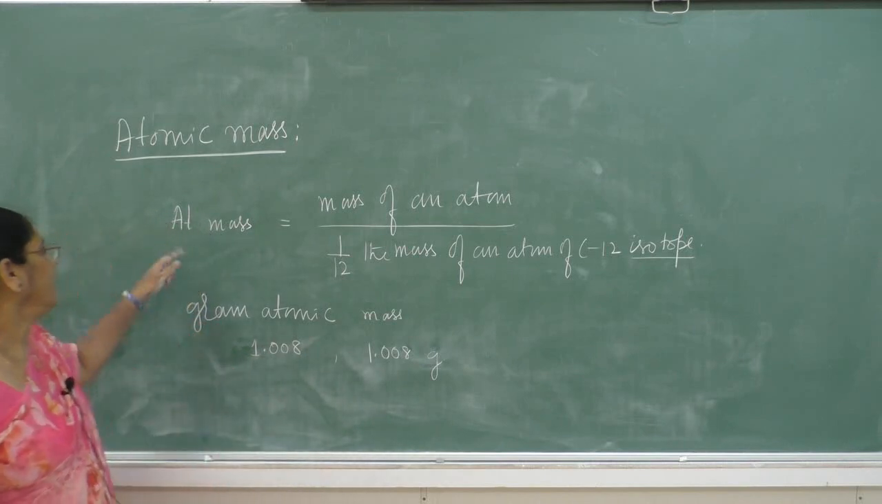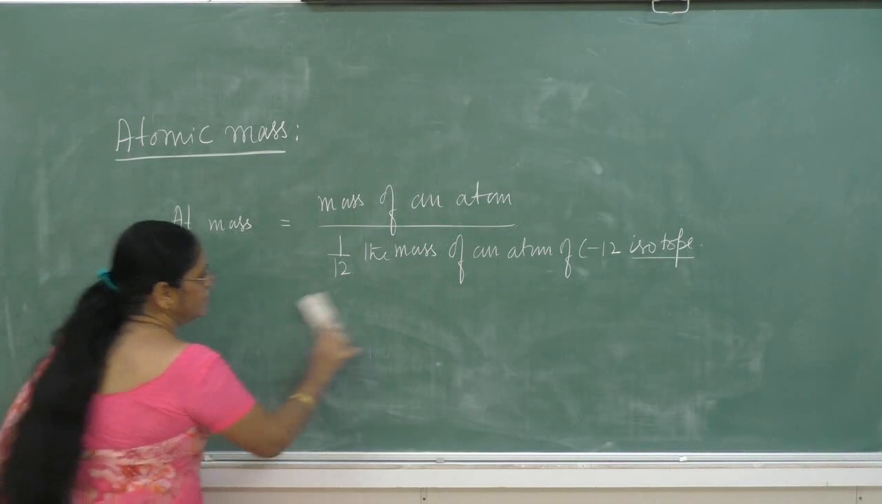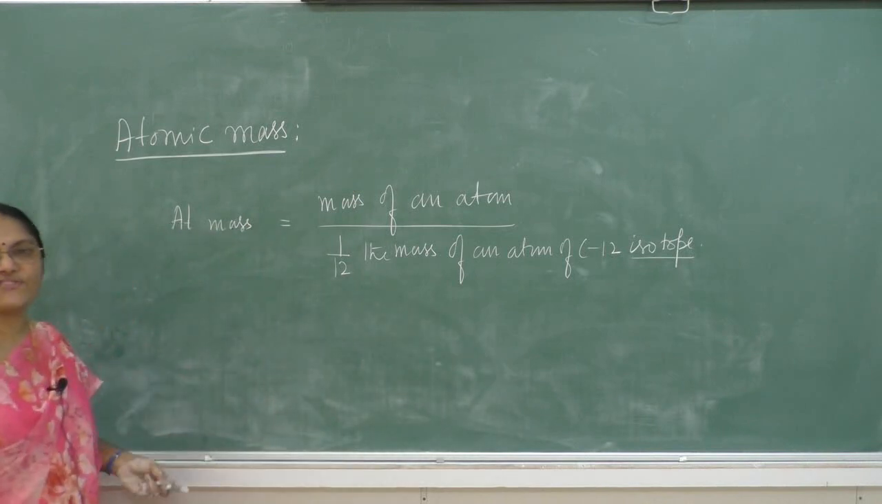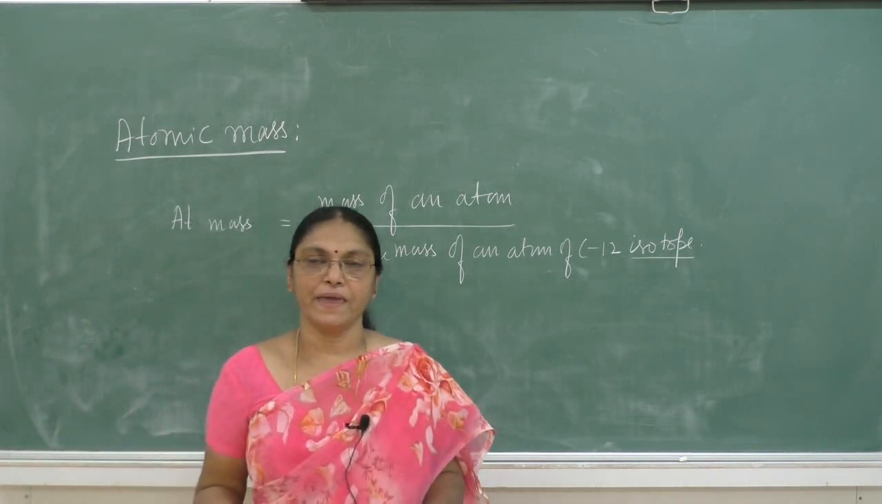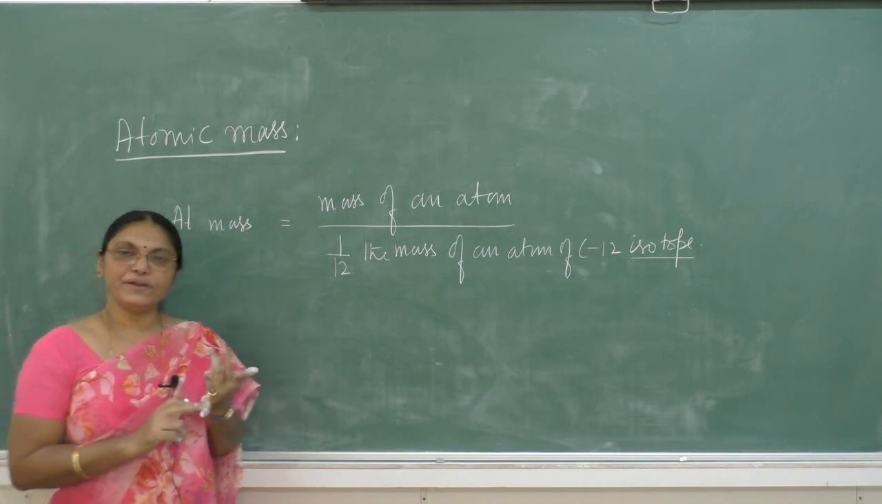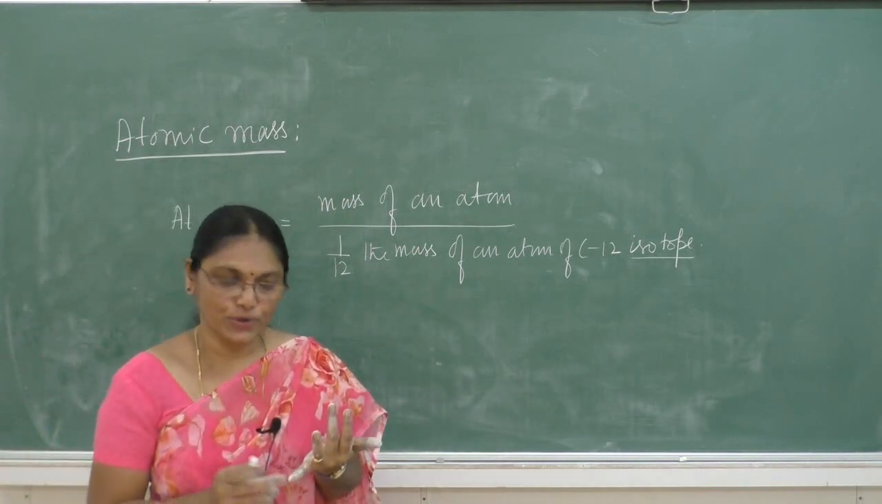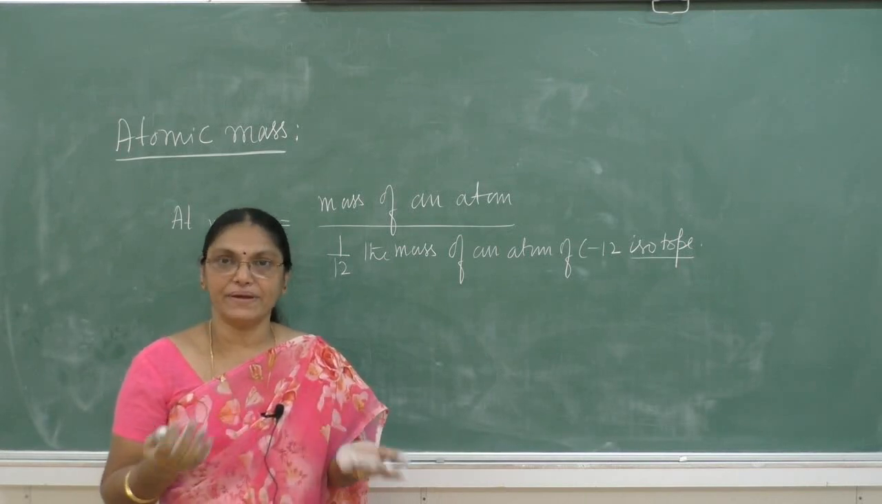So this atomic mass is not a whole number, it's a fraction, because it depends on the number of different isotopes of an element and their relative abundance.